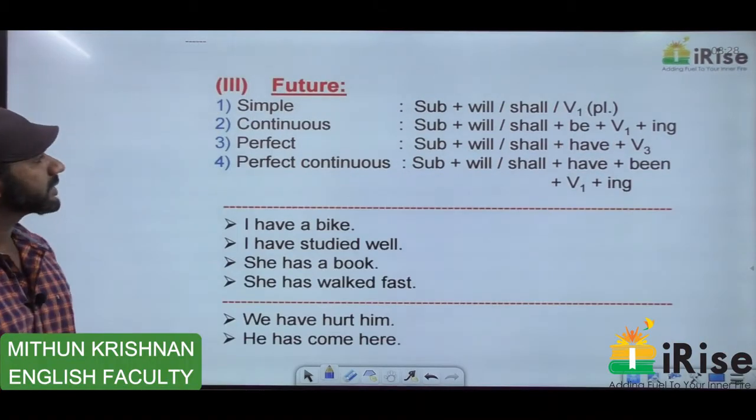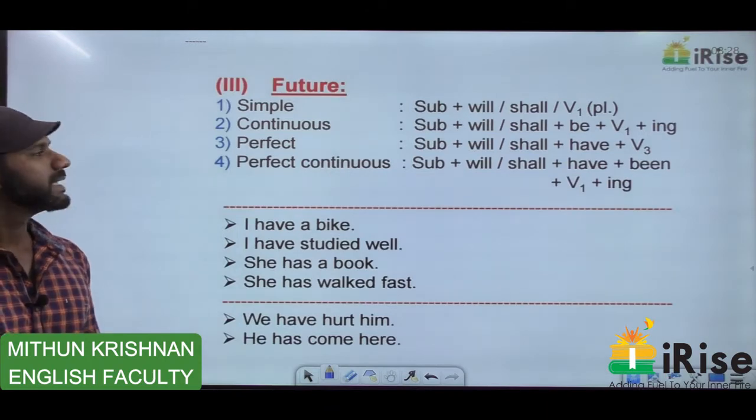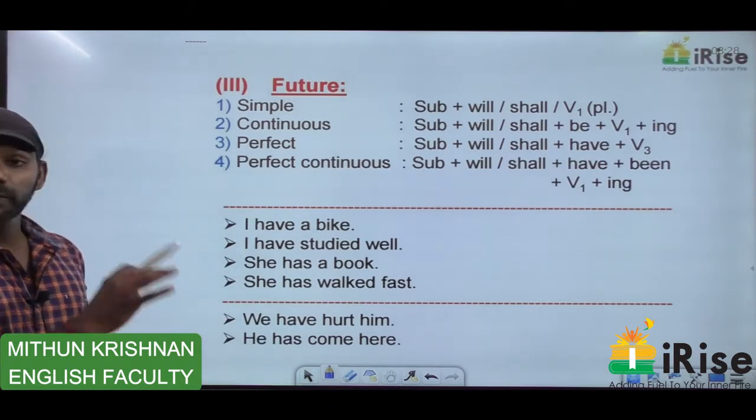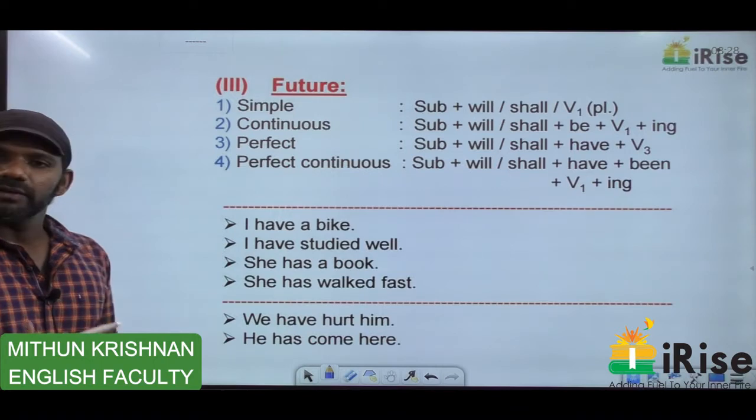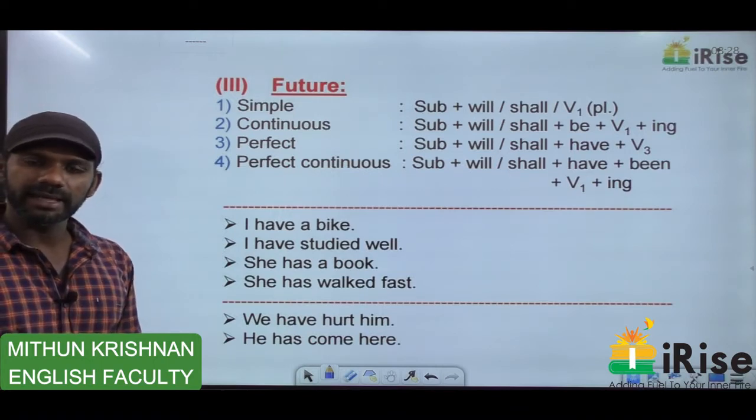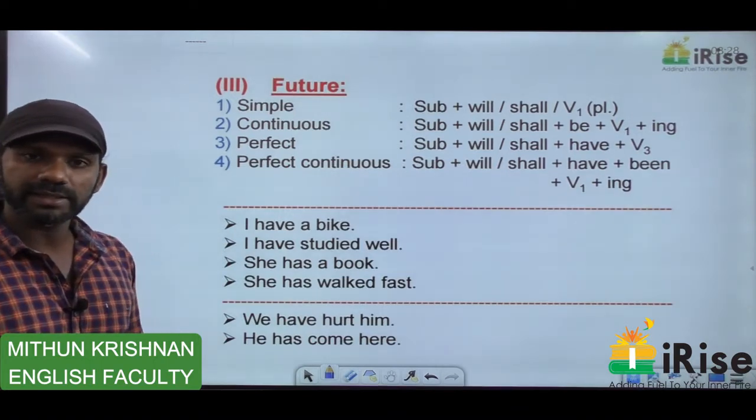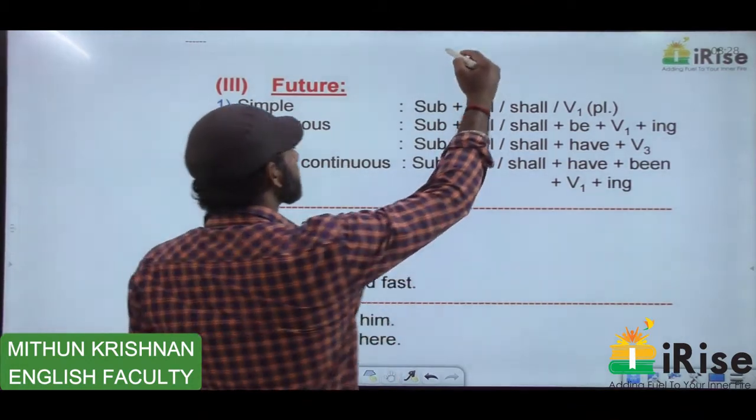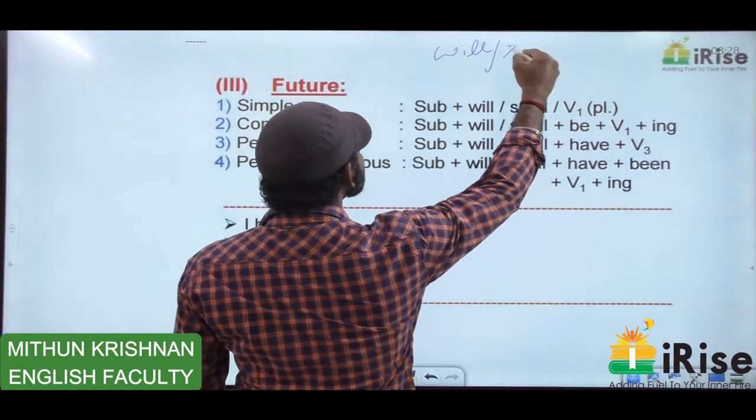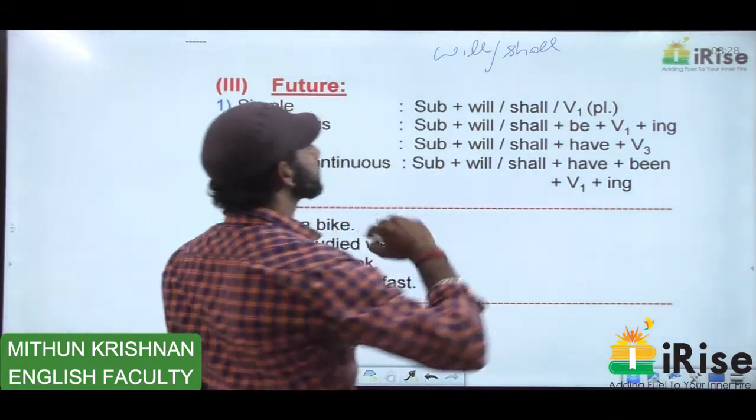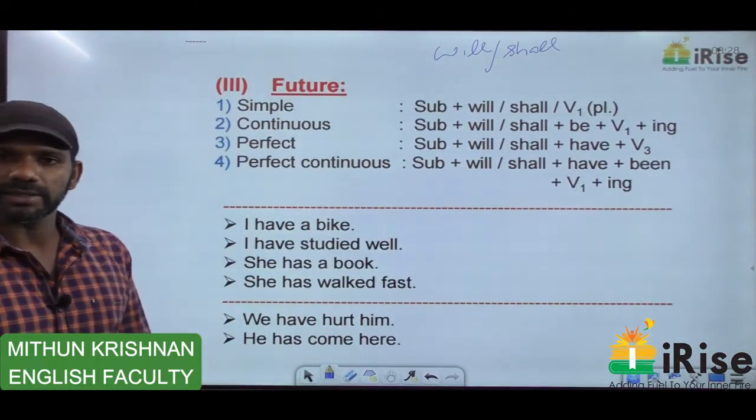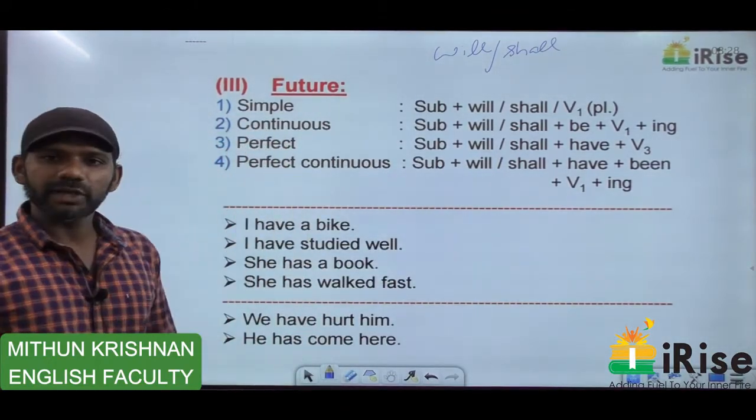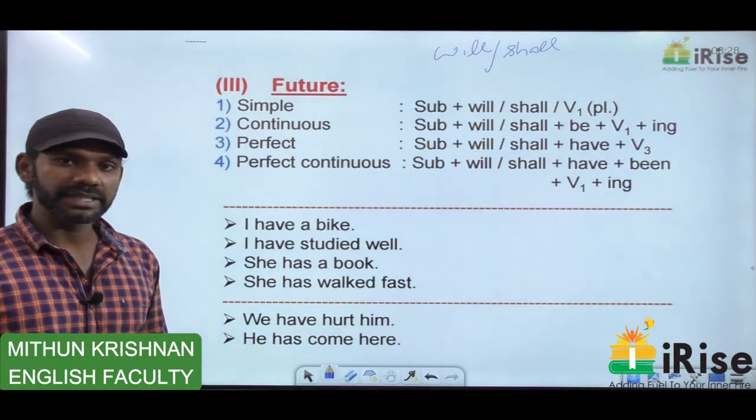One more tense left, that is future tense. Right. Come to the first one. Now before moving on to the categories, which two words tell us that a sentence belongs to future tense? Will or shall. Will or shall tells us that a sentence belongs to the future tense. So in every category of future tense, will or shall must be there.